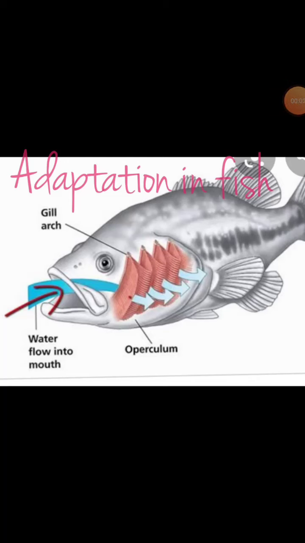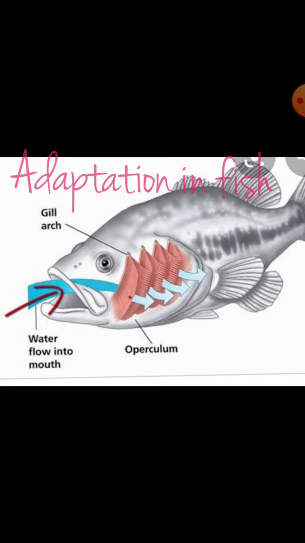Here you are seeing the picture of the fish, and our chapter is adaptation. Okay, so we'll see what adaptation the fish developed to live in its habitat. So what is the habitat of the fish? The habitat of the fish is water. Habitat means natural home, na? So the natural home of the fish is water.